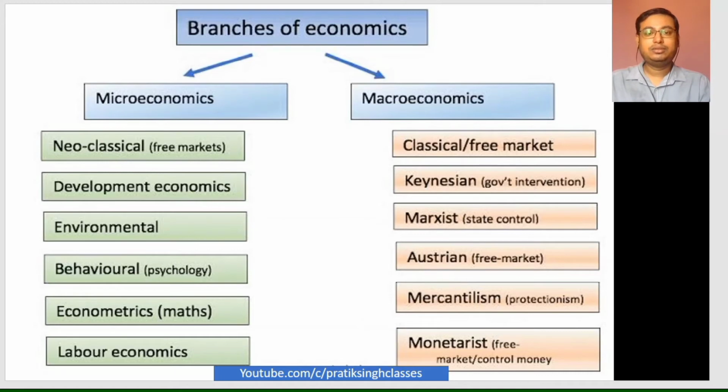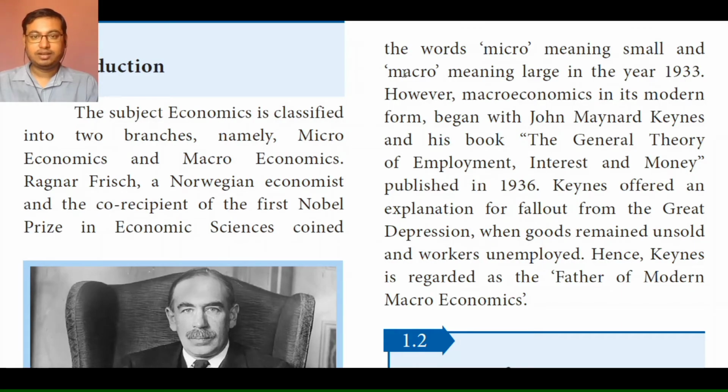Now coming to the topics from our textbook, once again, what are the things given there, let me see one by one. All right, fine. However, micro means small and macro means large.